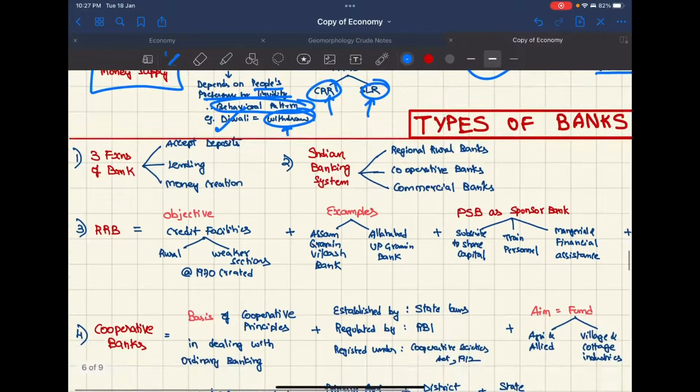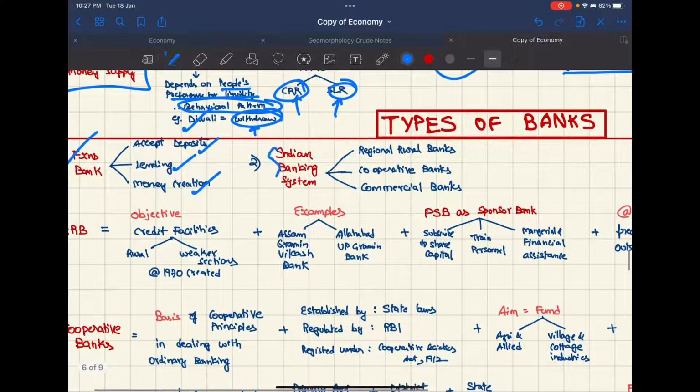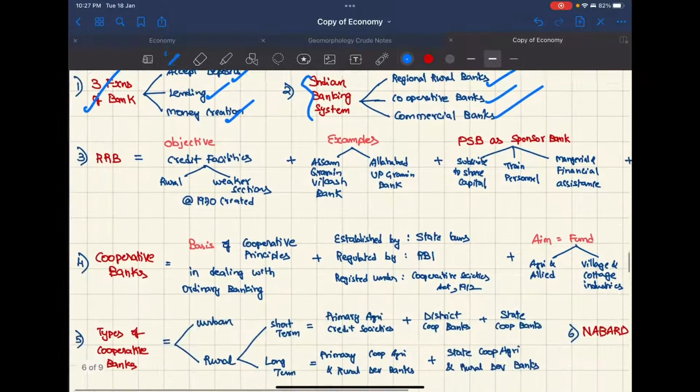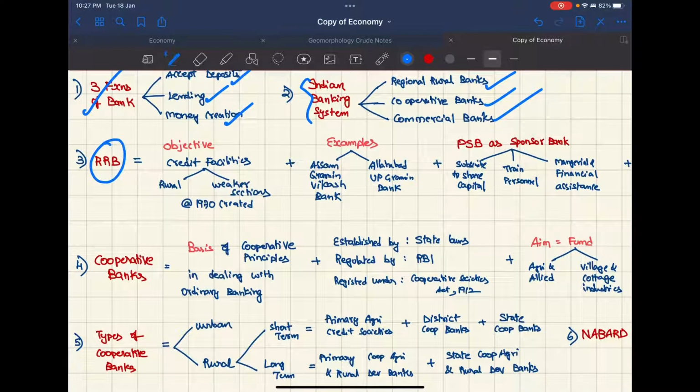Now coming to types of banks, we have three functions of the banks, which are taking deposits, lending and creating money. The Indian banking system has regional rural banks, cooperative banks and commercial banks. Now first we will do regional rural banks. It has the objective of creating credit facilities for rural and weaker sections.